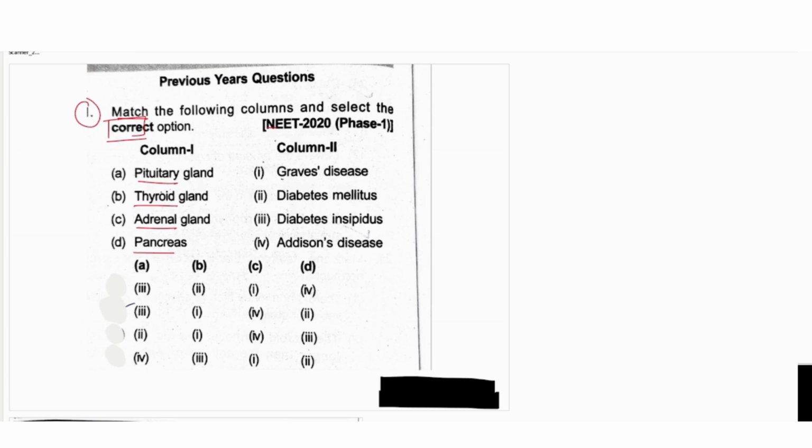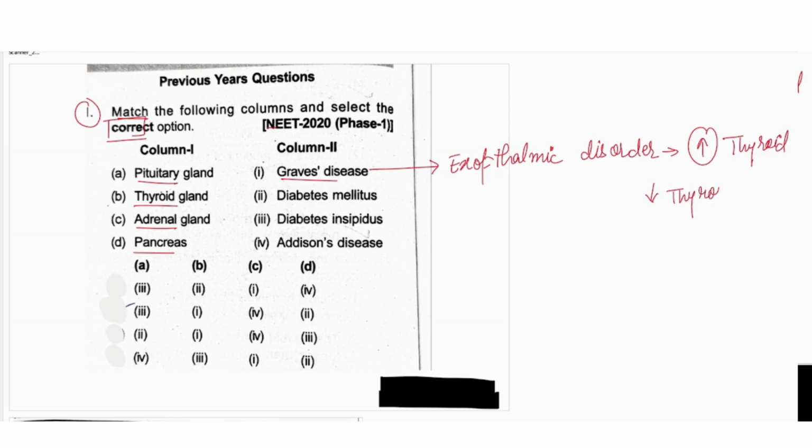First we will talk about Graves disease. Graves disease is an exophthalmic disorder, and it is because of hypersecretion of the thyroid gland. If we talk about hyposecretion of the thyroid gland, because of the low secretion some diseases are cretinism, myxedema, Hashimoto and simple goiter.